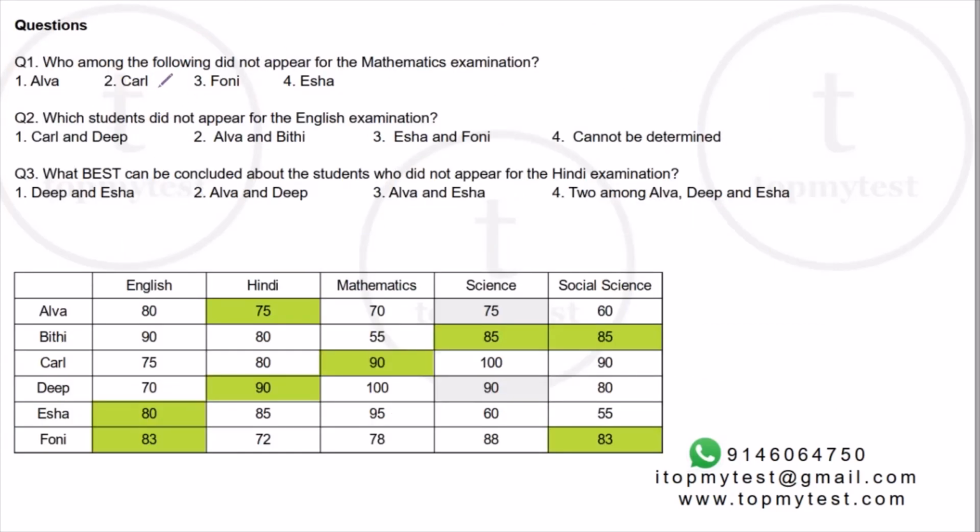First one says, who among the following did not appear for the maths examination? We know Carl did not appear for the maths examination. Option 2. Question 2, which of them did not appear for English? English is Isha and Phony. Option 3. Third one, what best can be concluded about the students who did not miss the Hindi examination? We know both of them who are missing, Alva and Deep. Option 2.